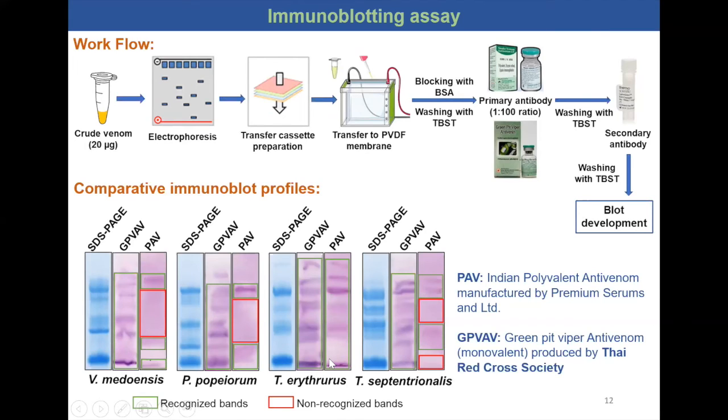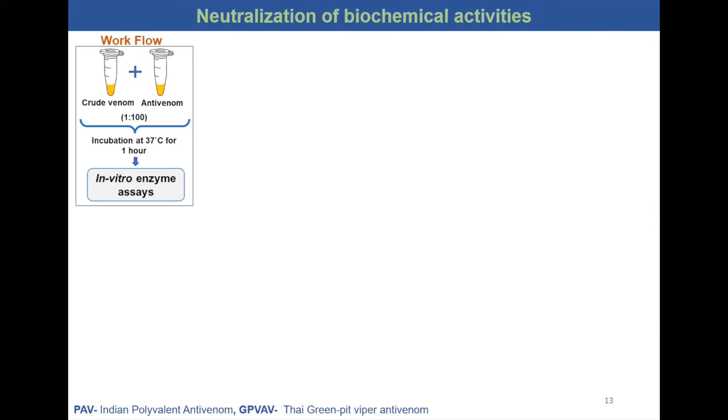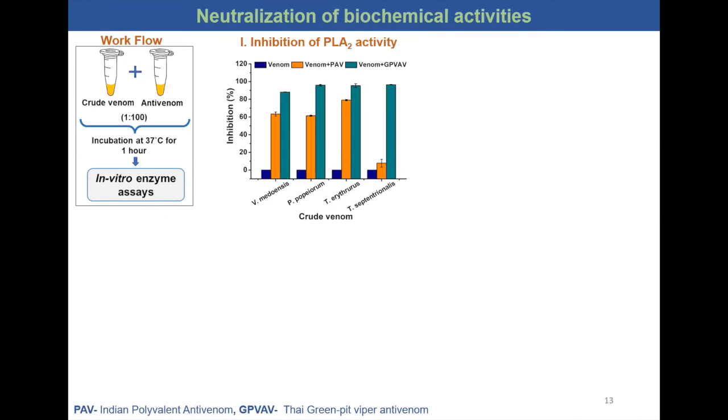Blot was developed and compared with SDS-PAGE profile, and it is seen from the comparative immunoblot profiles that Green Pit Viper monovalent antivenom could recognize all the bands in the 4 species. However, polyvalent antivenom could only recognize all the bands of Trimeresurus erythrurus. Polyvalent antivenom did recognize few bands in all the 3 snakes. However, few bands were completely unrecognized. This was further validated by neutralization experiments. Crude venom was mixed with antivenom in 1:100 ratio, incubated for 1 hour, and in vitro enzyme assays were performed as described earlier.